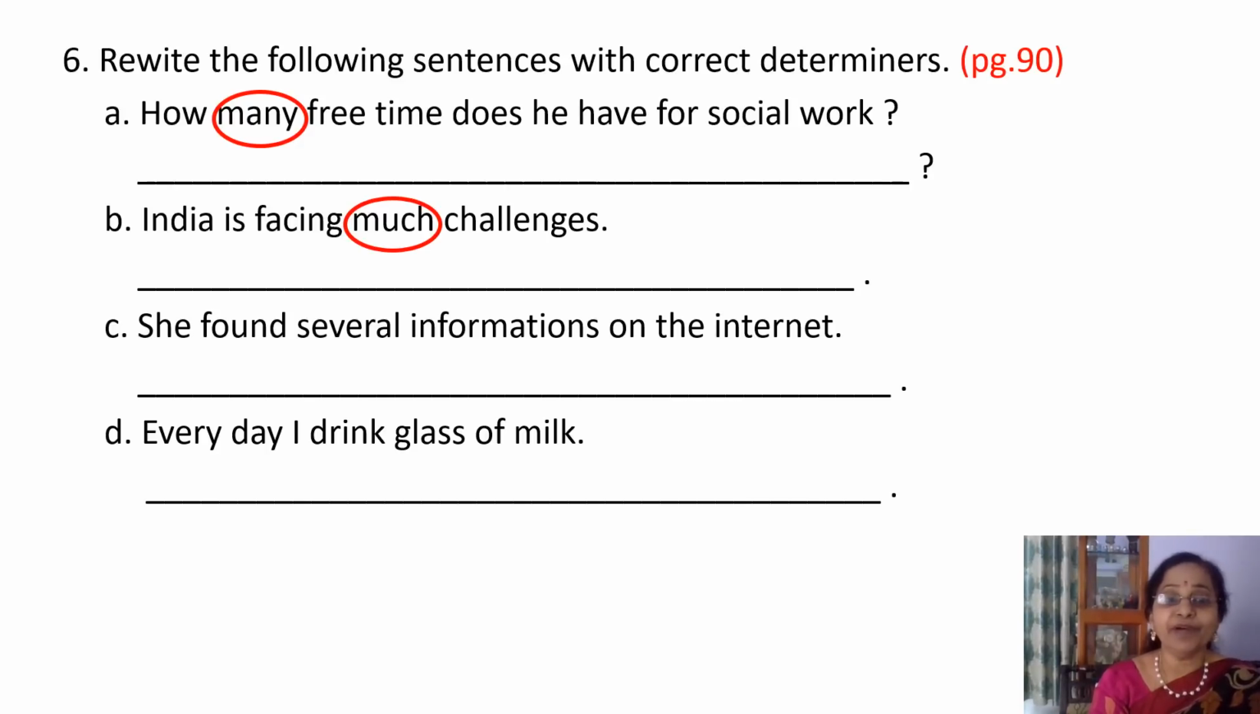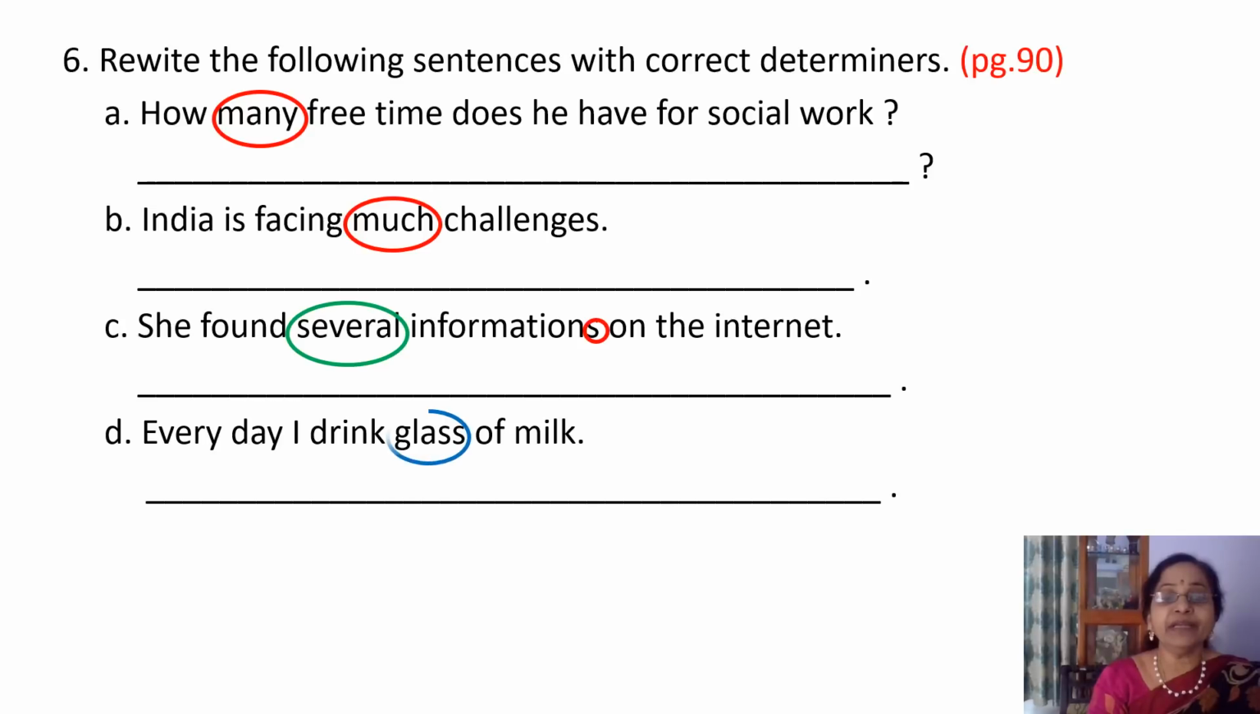So she found several informations on the internet. So what is the error here? Information is uncountable noun and several is a countable determiner. So the error is with the word several. So you can say she found a lot of information, or she found much information on the internet. And the next error is informations cannot be plural. It can be only singular. So information on the internet.